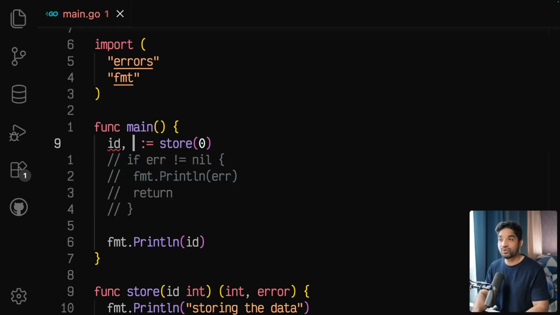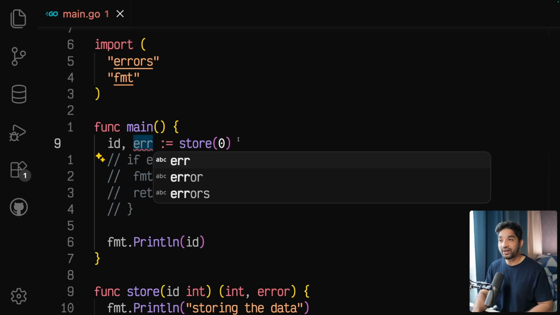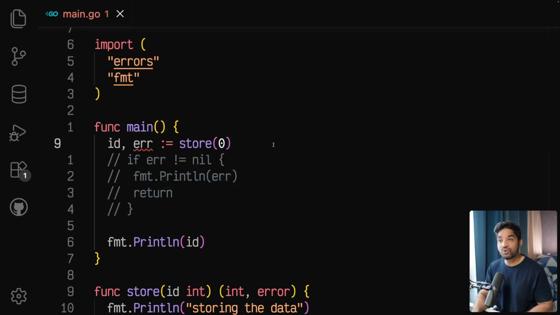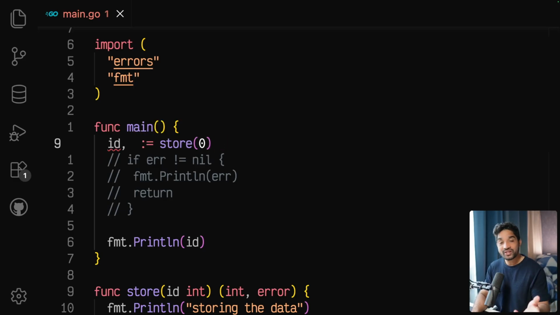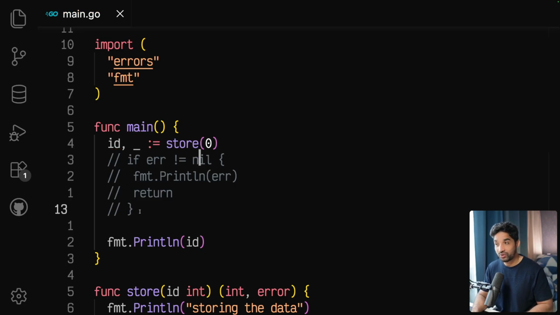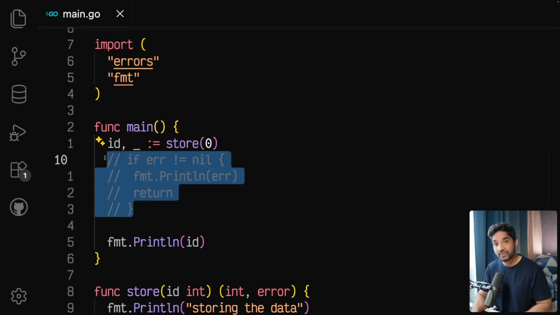Otherwise what would happen? If you don't do that, this program won't compile until you handle that error. This is also a good thing, right? You cannot just ignore errors in Go. You need to handle those. So there are use cases where we need to ignore. So what we do is we just put this underscore, then we don't need to handle.